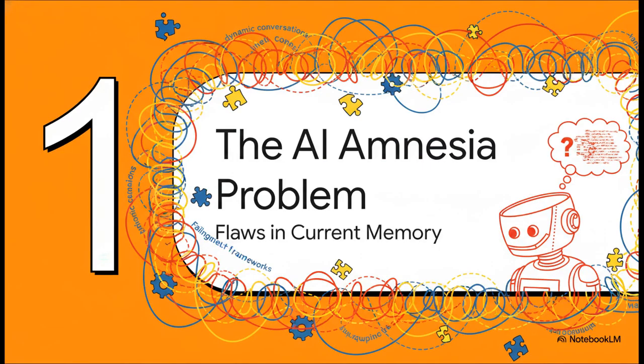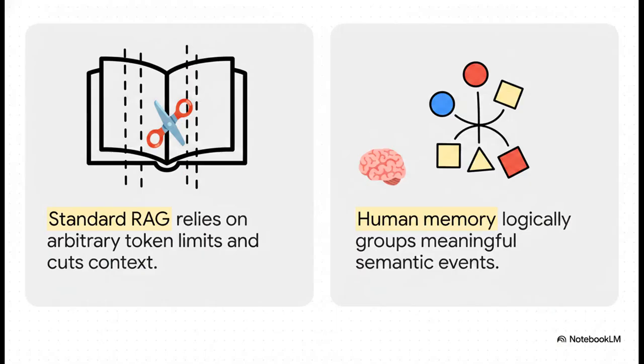All right, kicking things off with Section 1, the AI amnesia problem and the flaws in current memory. To give AI a memory, developers up until now have mostly relied on a framework called RAG, which stands for Retrieval Augmented Generation. But here's the catch. RAG was built for static documents, not flowing back-and-forth dialogues. Standard RAG simply chops up conversational data based on totally arbitrary token limits, literally just word counts. It's kind of like taking a pair of scissors to a book and cutting it every 500 words, no matter if you're in the middle of a sentence or a really important scene. But the human mind, we definitely don't do that. We naturally organize our lived experiences into meaningful contextual events.